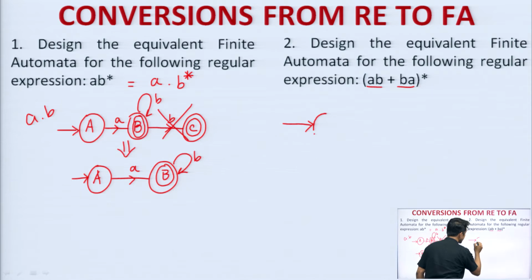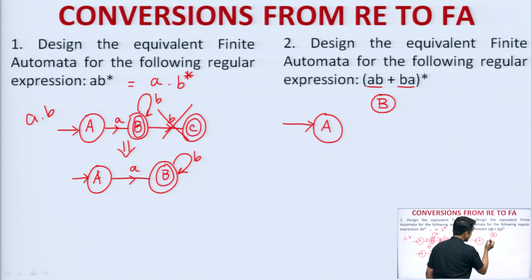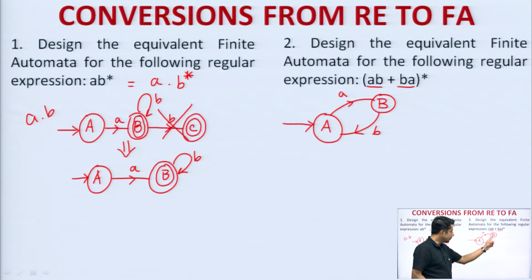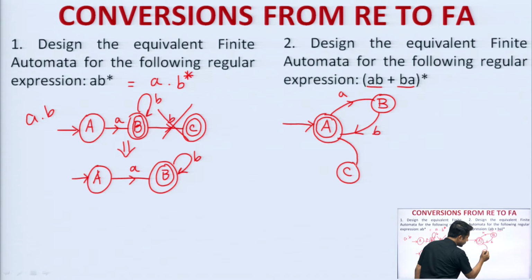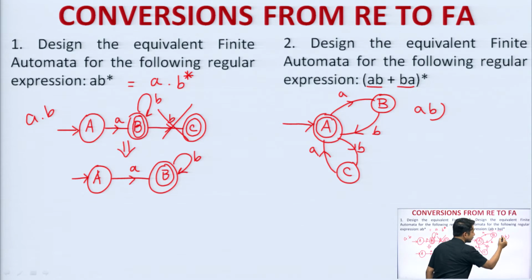I will take an initial state as A, and I will take one more state as B, and from here it is having an a transition and a b transition. Now, this means what? (a b) whole to the power asterisk, clear. Similarly, I can take this A as the final state and take one more state as C, and I can do a transition for b a. Now, let me tell you that this is nothing but (a b) whole to the power Kleene closure, and this is nothing but (b a) whole to the power Kleene closure, but both are coming into the same direction.